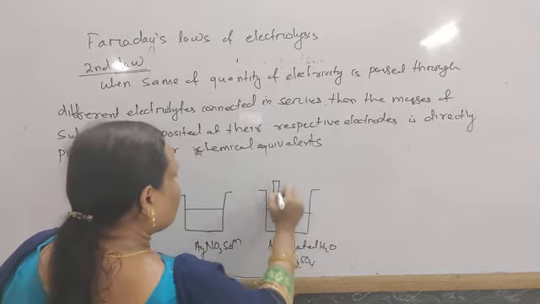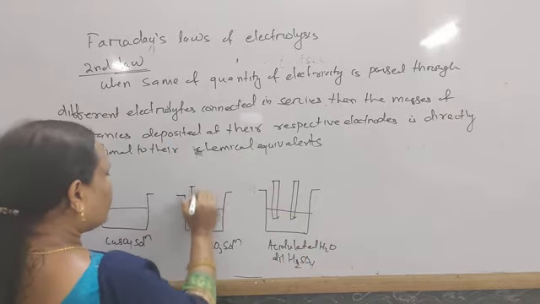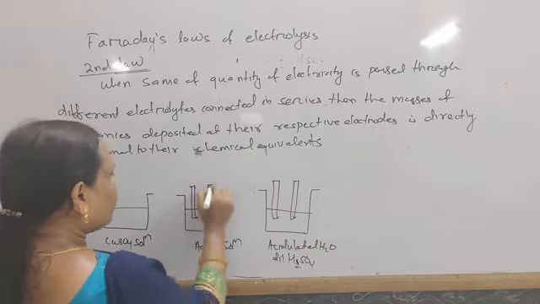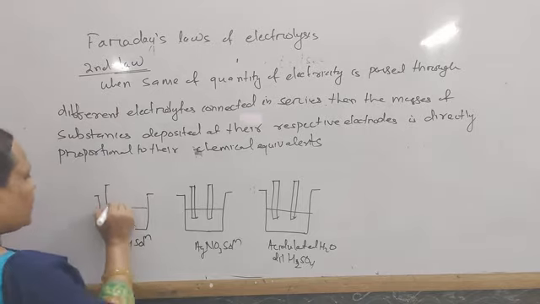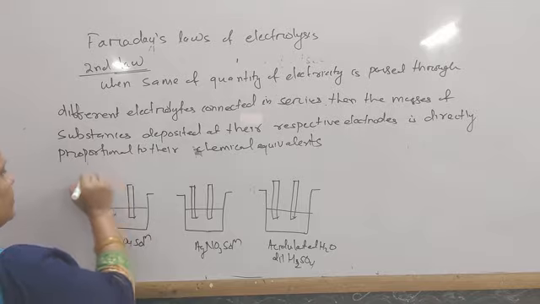The respective electrodes are there, different electrodes, and these are connected in series.